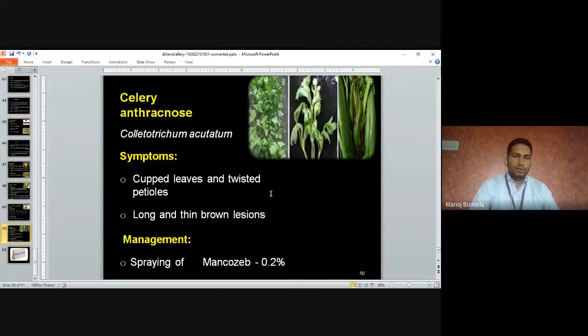Celery anthracnose is caused by Colletotrichum acutatum. The symptoms are cupped leaves and twisted petioles. Long and thin brown lesions appear on the leaves. Management: spray mancozeb. Anthracnose is mainly controlled by spraying mancozeb.